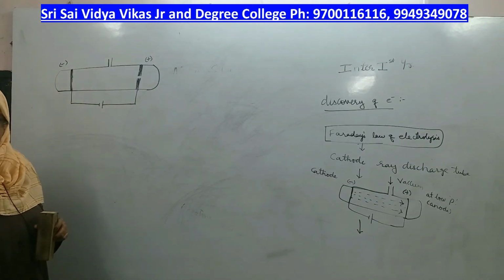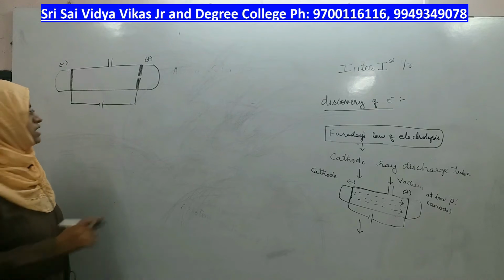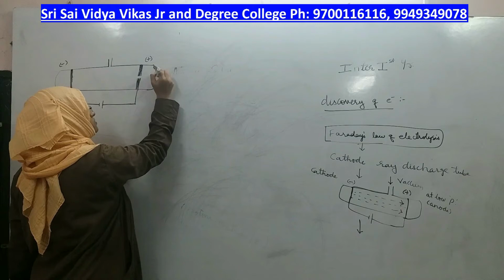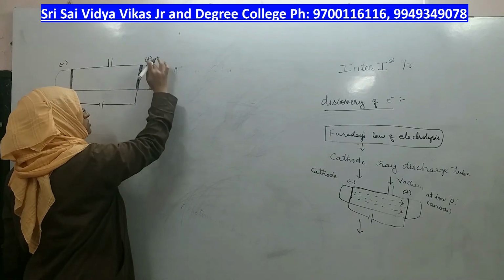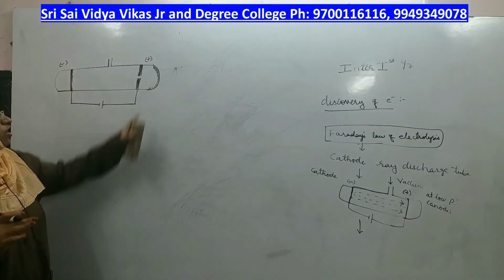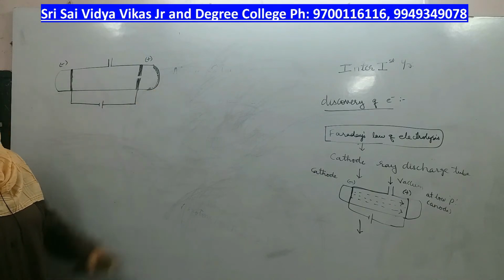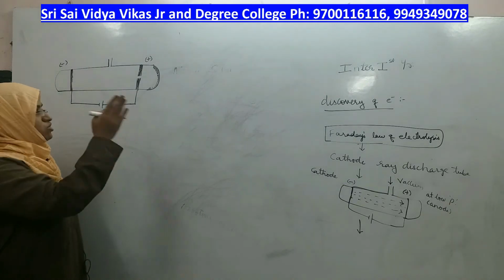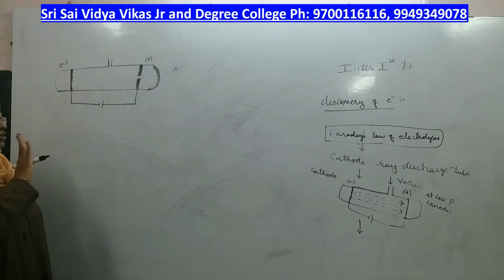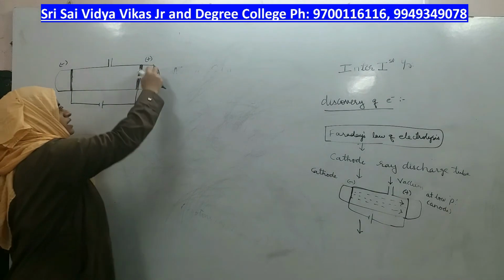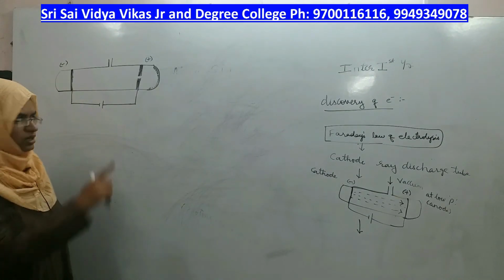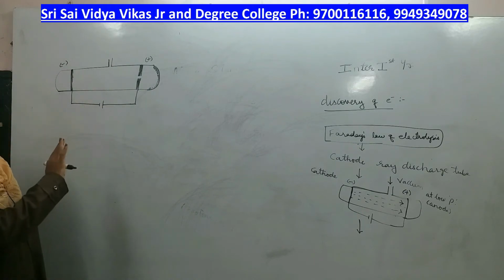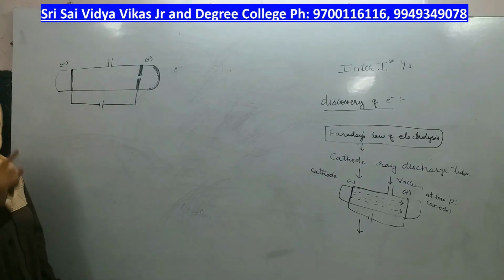He did some perforation on the anode plate, and the inside of the other side of the tube is coated with a phosphorescent or fluorescent material. It is not coated on the entire tube, it is just coated on the other side of the tube immediately beside the anode.